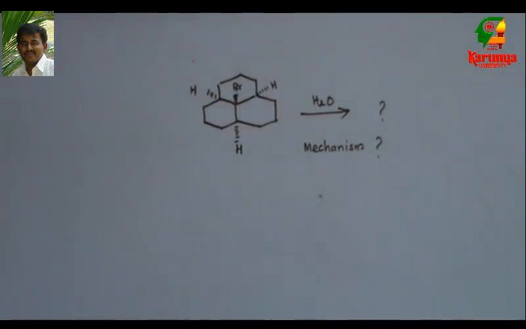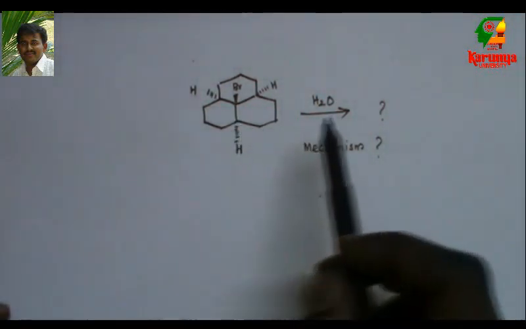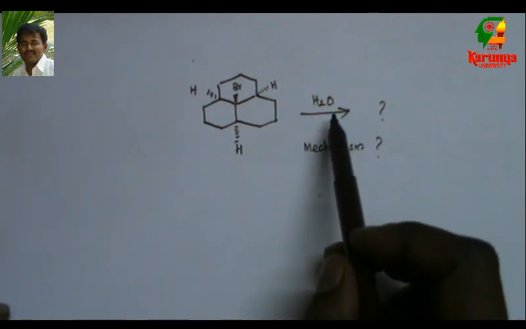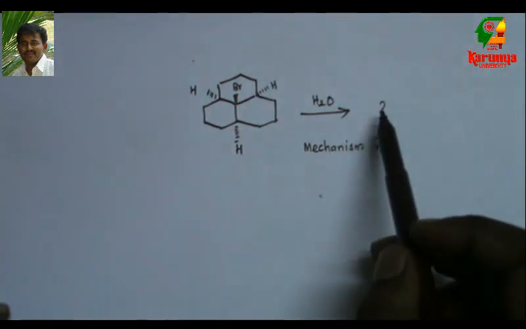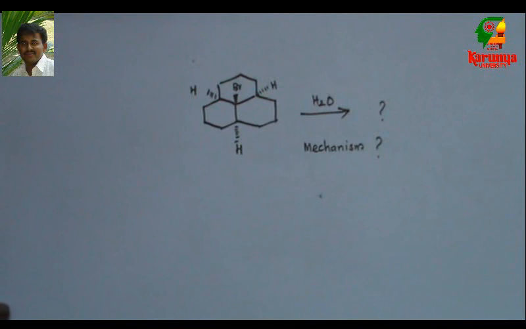Today I am going to solve a problem on SN1 and SN2 mechanism and its stereochemistry. You can find this problem in CSIR NET exam 2015 December. Here is the problem. When this bromo compound is treated with water, what is the product? What is the mechanism? Whether it is SN1 or SN2.